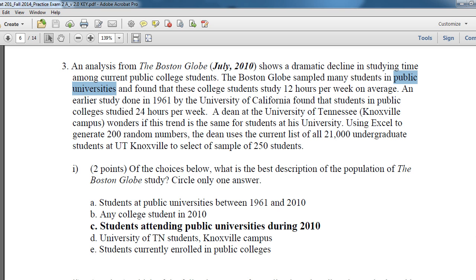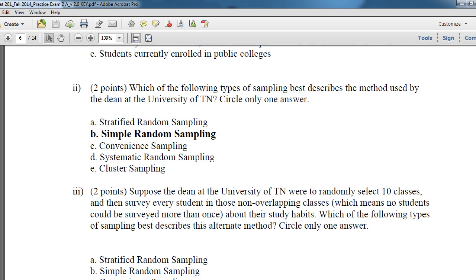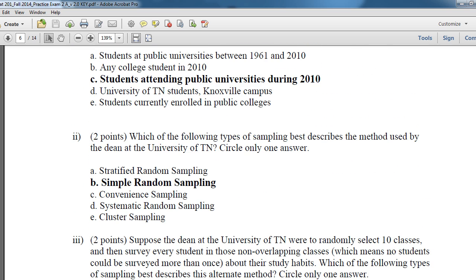So going down further, the next question asks, what did the University of Tennessee do? What sampling method did they use? And ignore the little error where this says 200 and this should say 200 also. The University of Tennessee used random numbers to get 200 random numbers and then used those 200 random numbers to select 200 students out of the 21,000 from the University of Tennessee. Ignore the typo down there. So they're selecting randomly 200 students out of the 21,000 undergraduates at the University of Tennessee. And as it sounds, this is simple random sample.